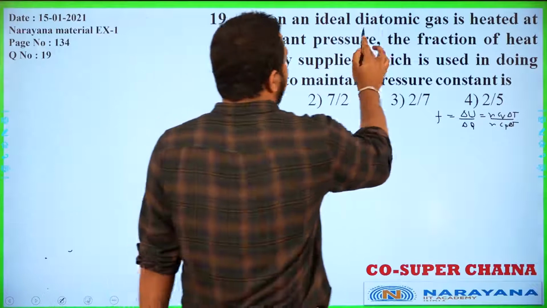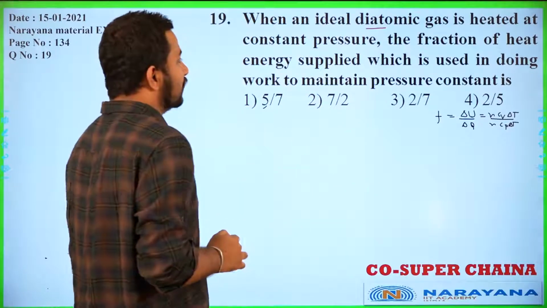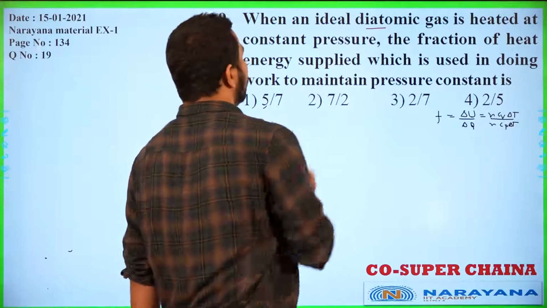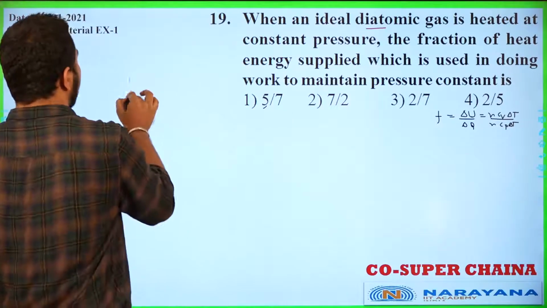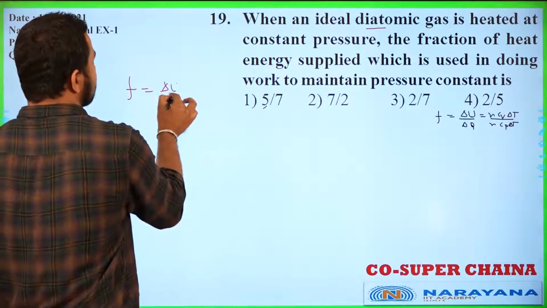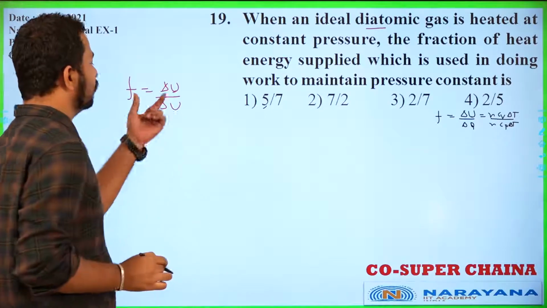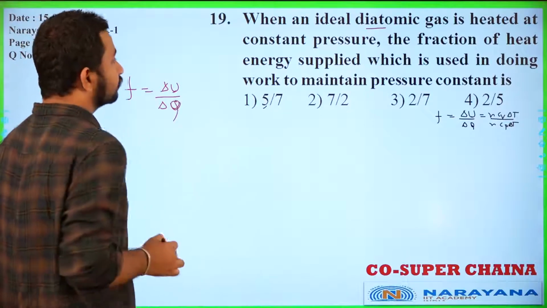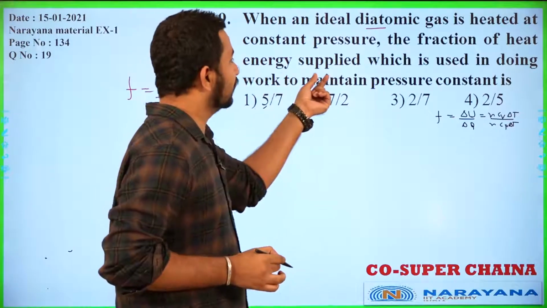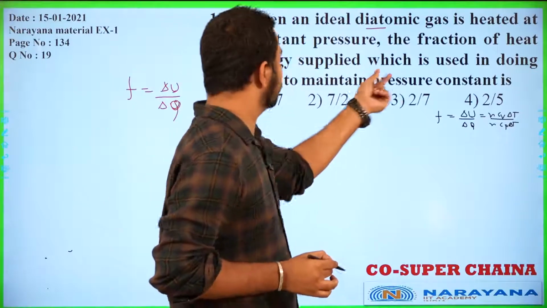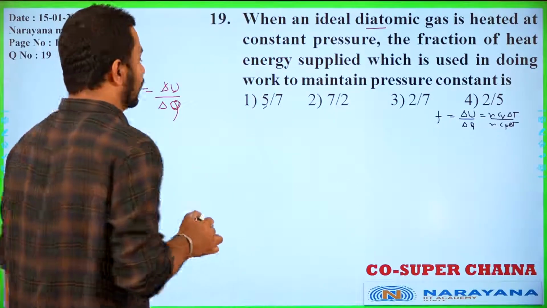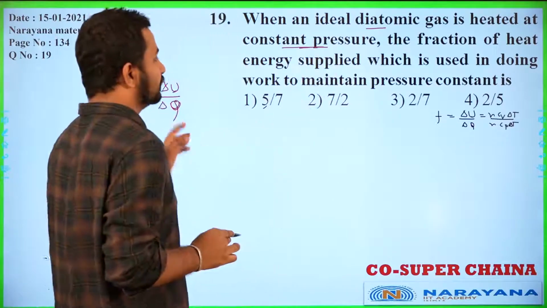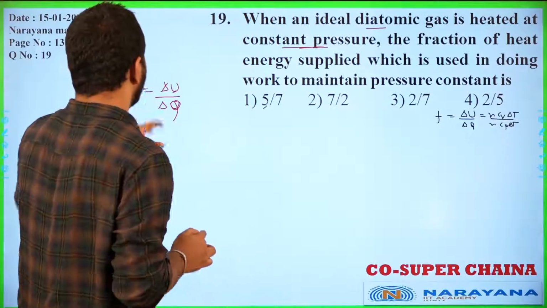When an ideal diatomic gas is heated at constant pressure, what fraction of the heat energy supplied is used in doing work? So you have to calculate what fraction of energy is used in doing work. It will be delta U by delta Q, the fraction of heat energy supplied which is used in doing work. It is heated at constant pressure, so we can write this relationship.